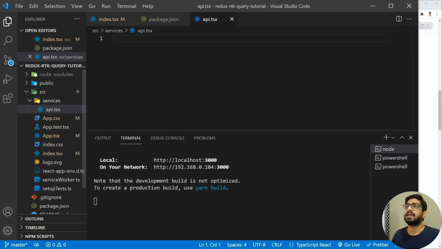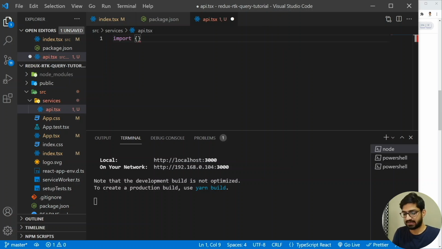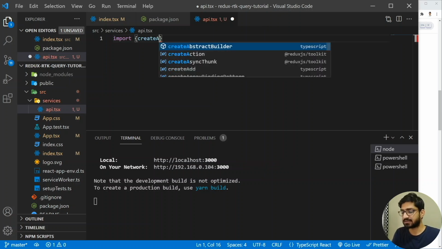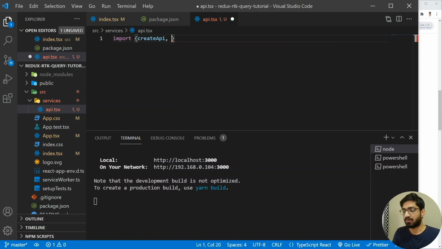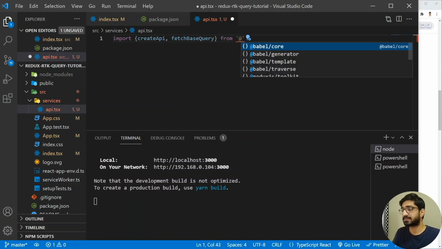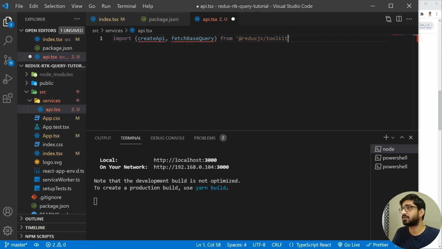All right. And in that, what we are going to do is first import the createApi and fetchBaseQuery. So I'm going to have the import and I will have the createApi. And we will also have the fetchBaseQuery. And both of these will be coming from the Redux Toolkit, so let me have @reduxjs/toolkit and then slash query and then slash react. And you will find how to import it.